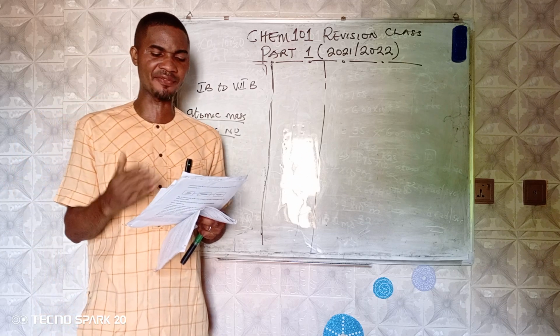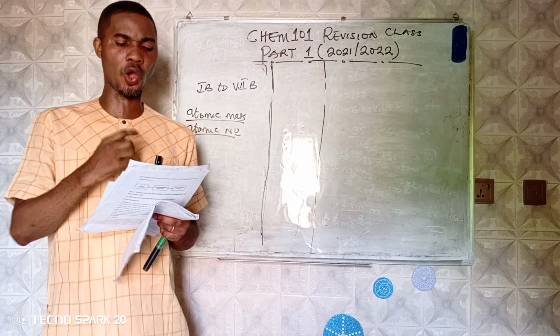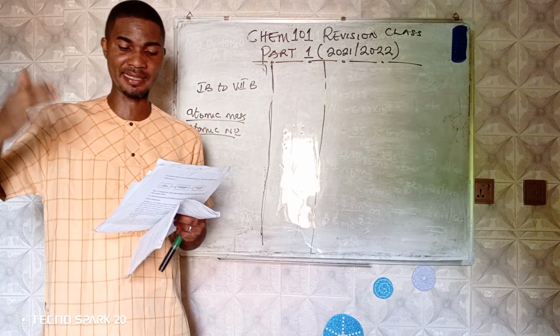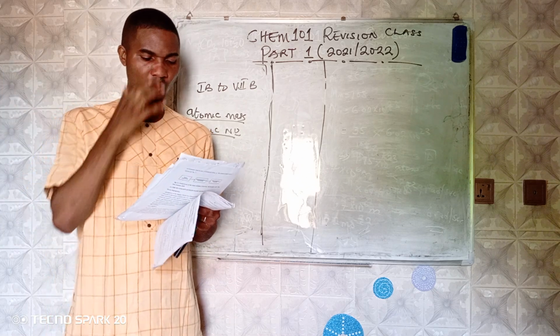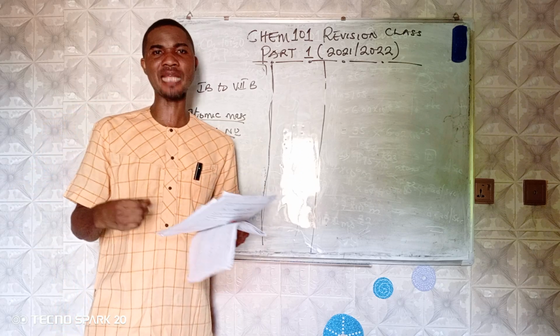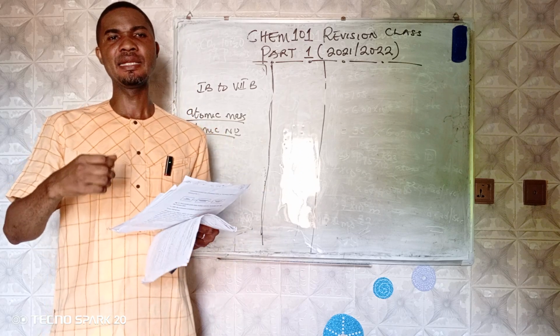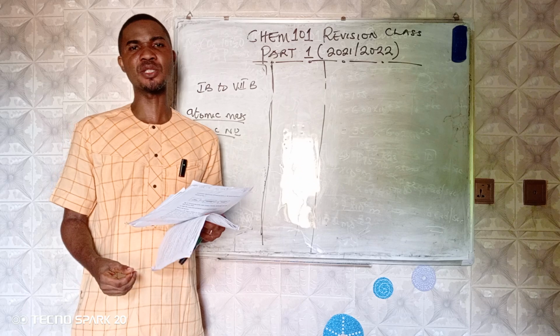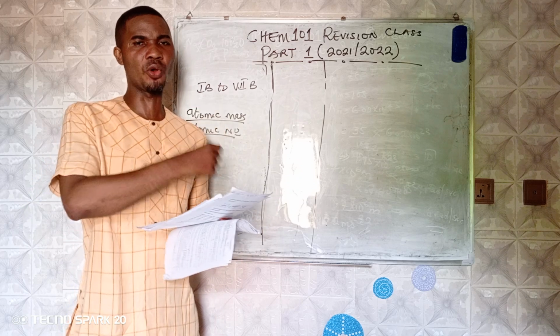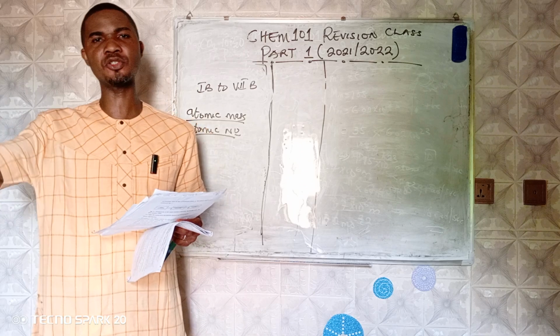So John Newlands observed that when elements are arranged in ascending order of their relative atomic mass, that is, we are arranging them as the atomic mass increases, similar properties will occur in every 8 elements. So it was John Newlands that brought about what we call the octave arrangement, or you call it the musical something. Do, re, mi, fa, sol, la, ti, do.